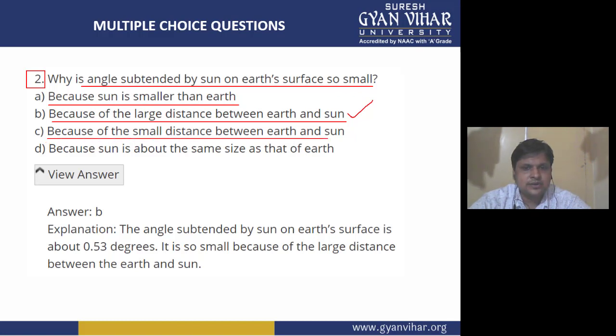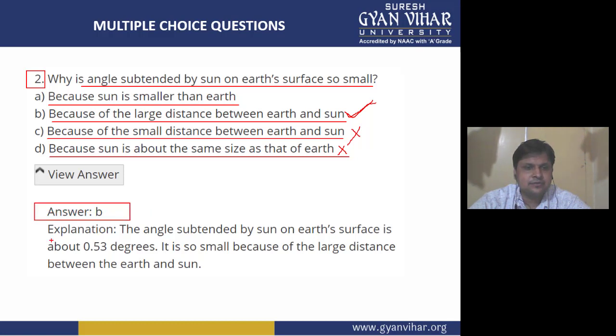Because of the small distance between the earth and the sun, no, there is large distance. And the D is because sun is about the same size as that of earth. So no, this is also not true. Sun is not of the same size of the earth. The distance between sun and earth is also not small, but the distance between the sun and earth is large, and therefore the option B is the correct one.